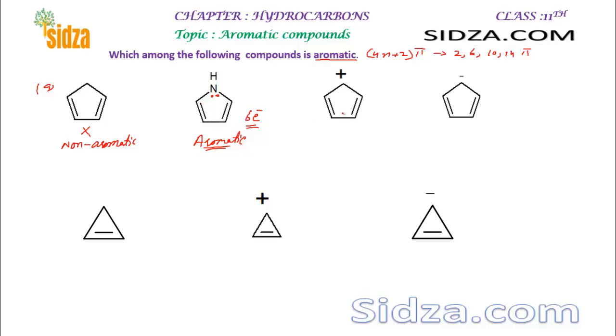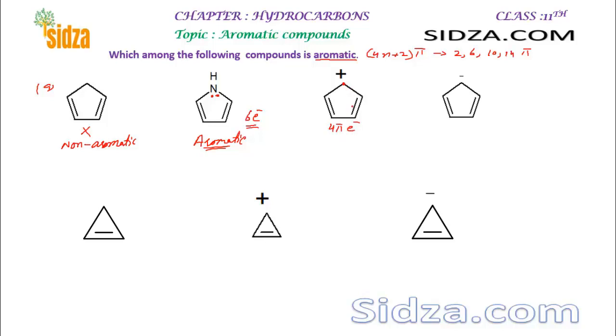Now this particular carbon has got a positive charge. It's a cation, right? Cyclopentadienyl cation. Okay, and you can see here this molecule contains a 4 pi electron system. This is a 4 pi electron system, and this is conjugated, right?